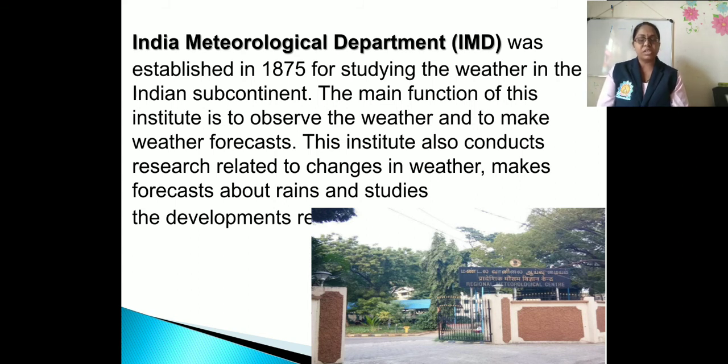Now the next is Institutes at Work. The India Meteorological Department, that is IMD, was established in 1875 for studying the weather in the Indian subcontinent.